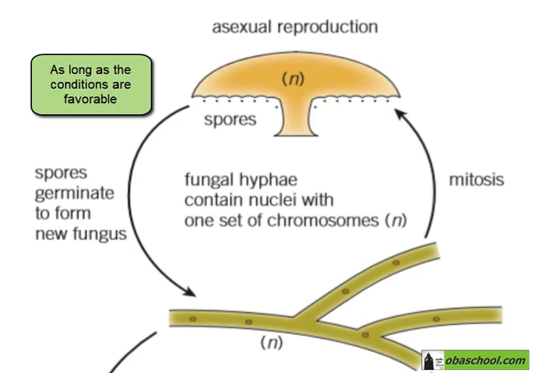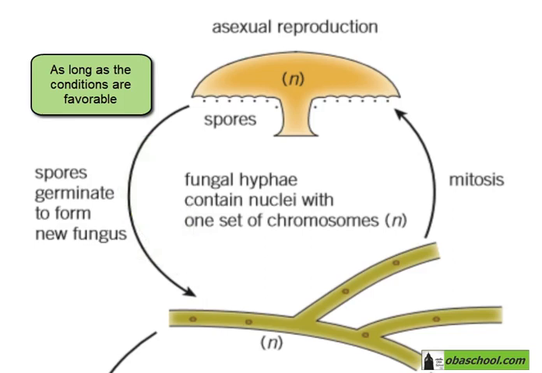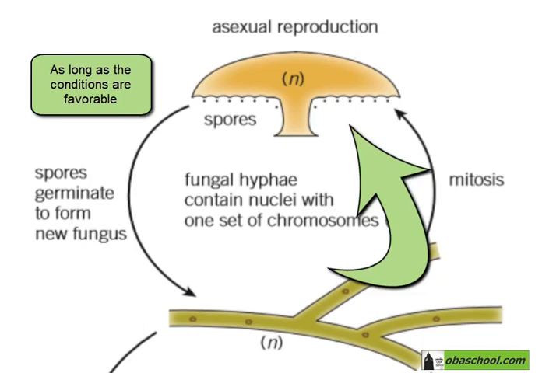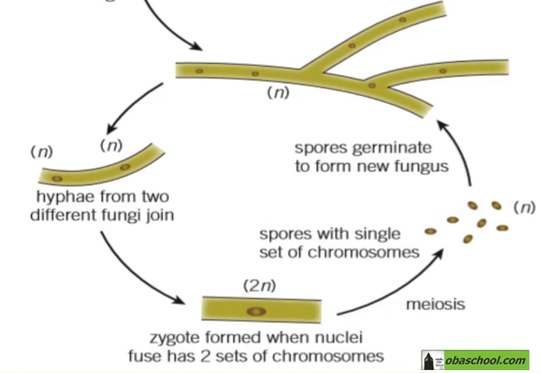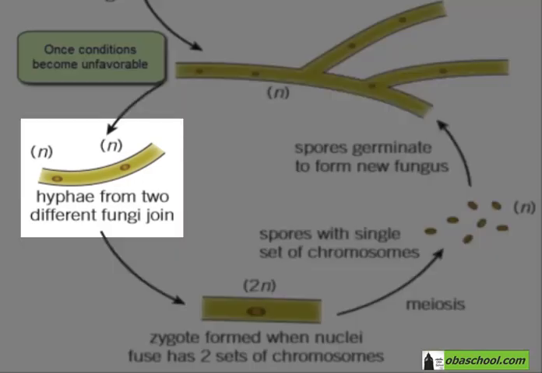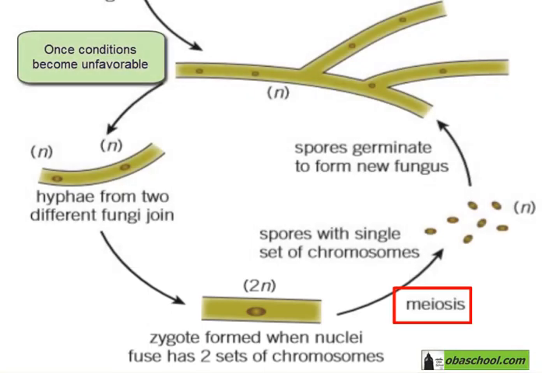Here they are in the haploid state with N chromosomes. The spores will germinate to form a new fungus. The new fungus has hyphae. Each hypha, which is the singular of hyphae, can produce spores through mitosis. Now, the second the conditions become unfavorable, then two hyphae will join together, will fuse to make a zygote, a diploid hypha with 2N chromosomes. It will undergo meiosis to form the haploid spores.